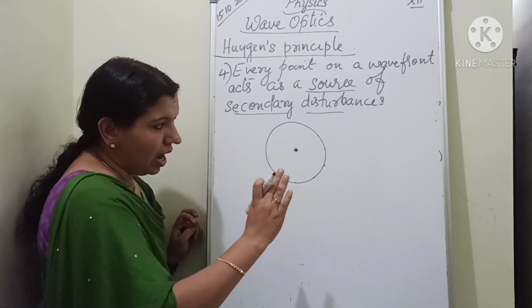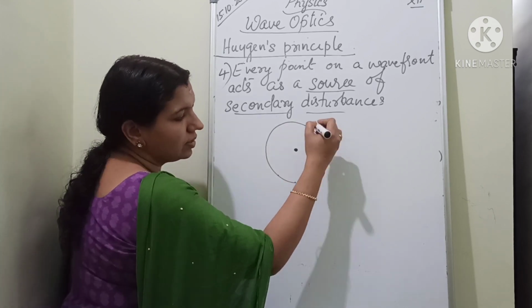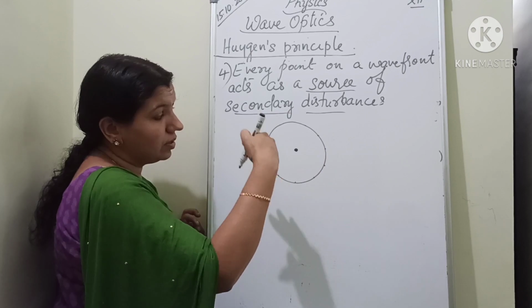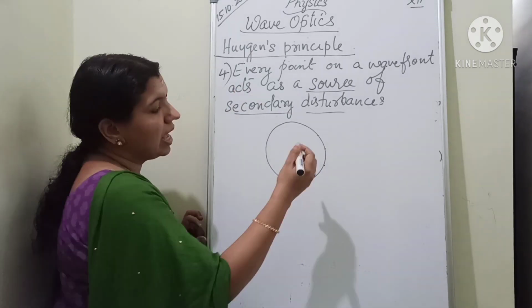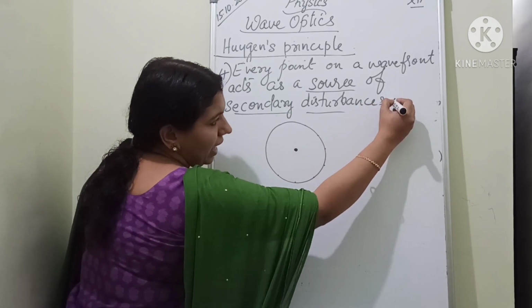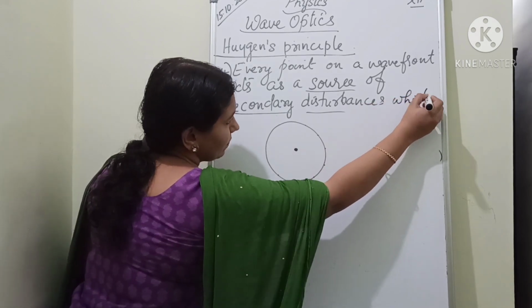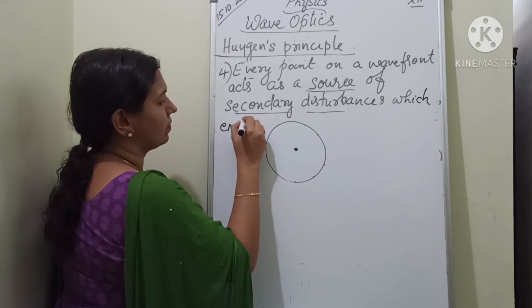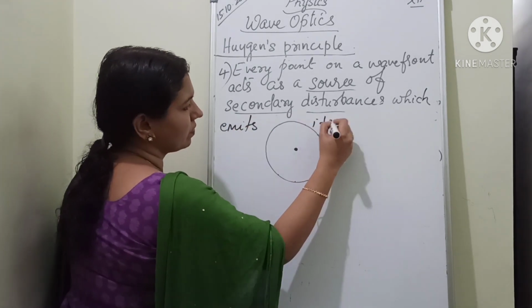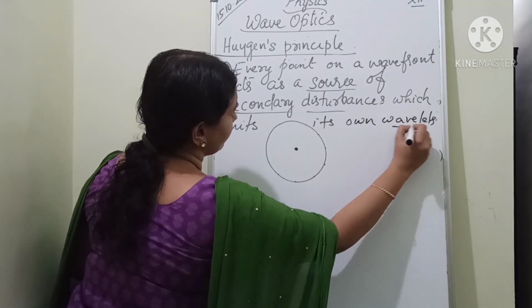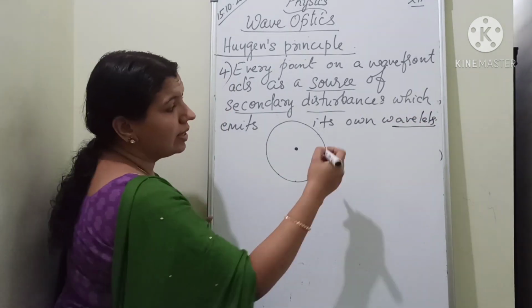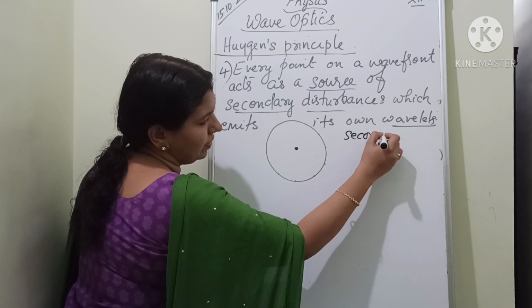Understand? Now this particular point is emitting, or is being a source for the disturbance, and so this can be called wavelets, or secondary wavelets.